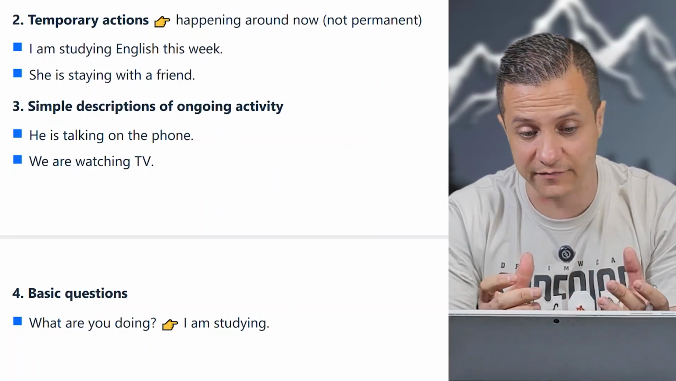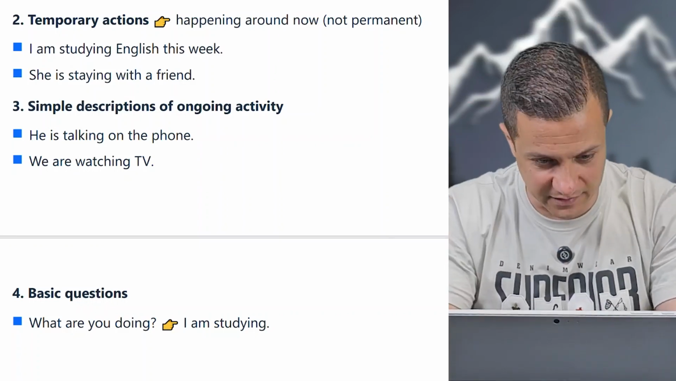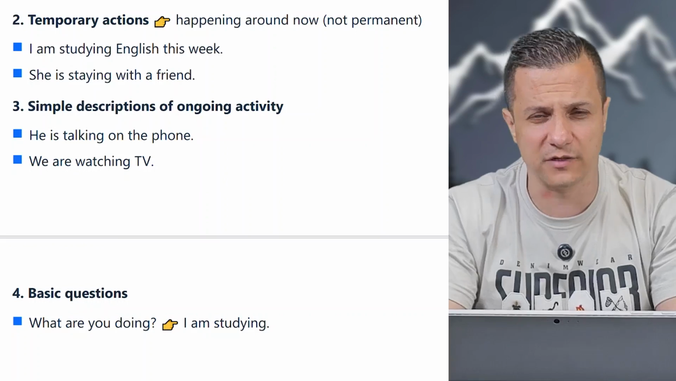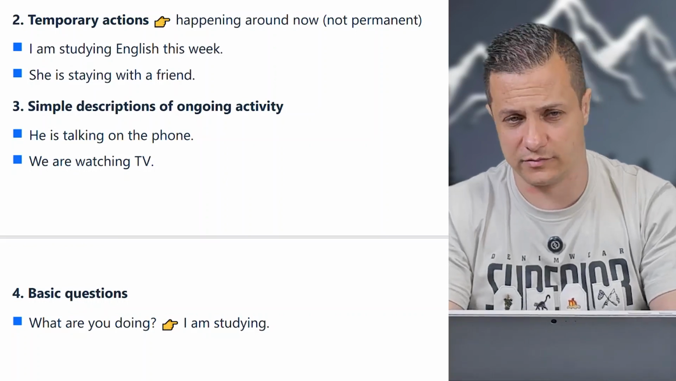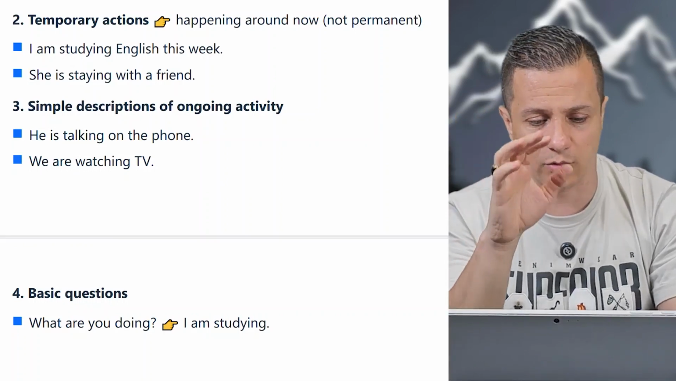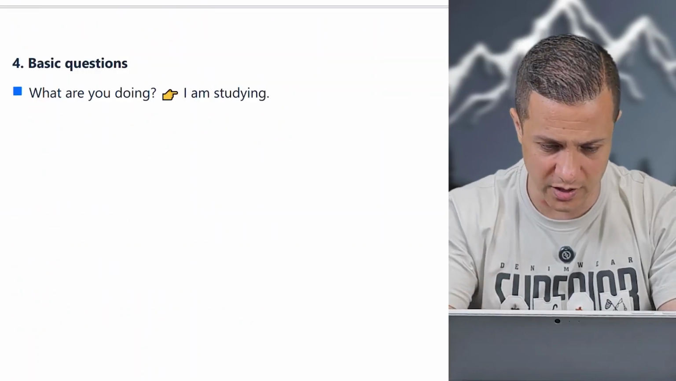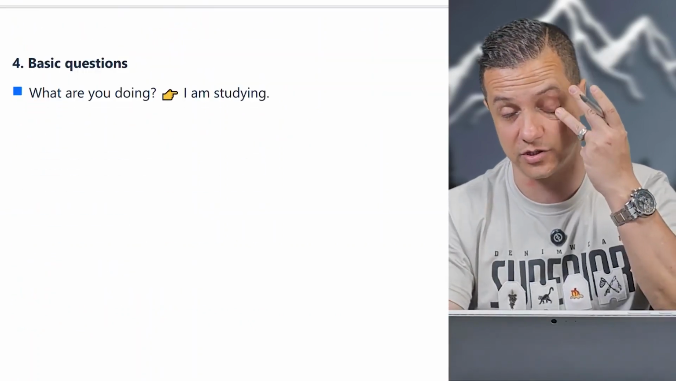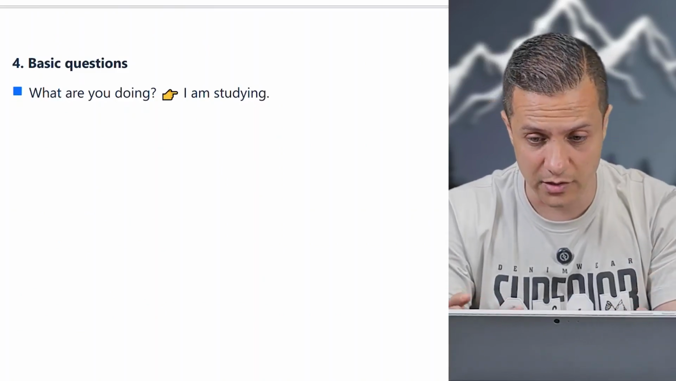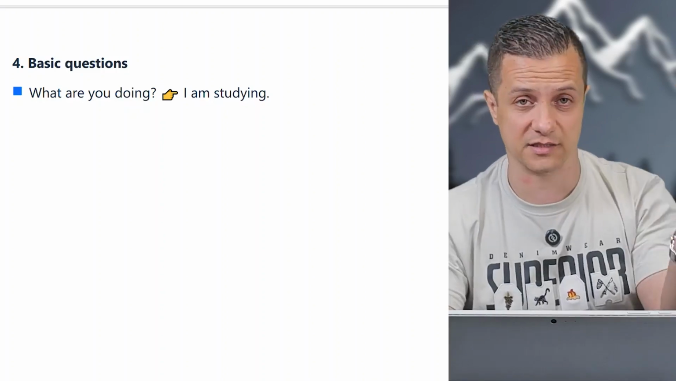Simple description of ongoing, in progress activity. He's talking on the phone. Where's your brother? Okay, or someone asked me, where's your brother? I say, come on, he's talking on the phone right now. You're watching TV. Basic questions, WH: what are you doing? I am studying. Don't forget to watch the information question, WH question video. Very important. We can use it with all the tenses.